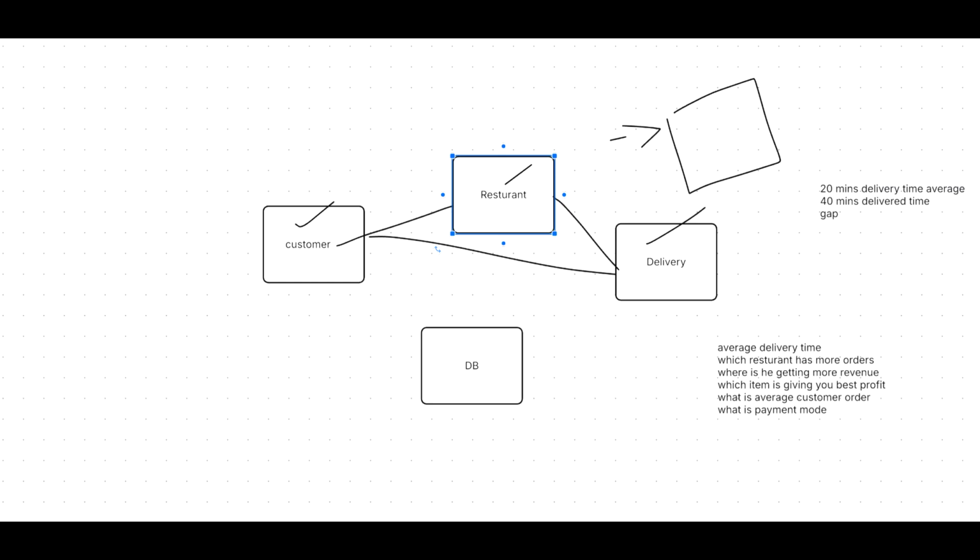So the basic agenda here is to find what the gap is.